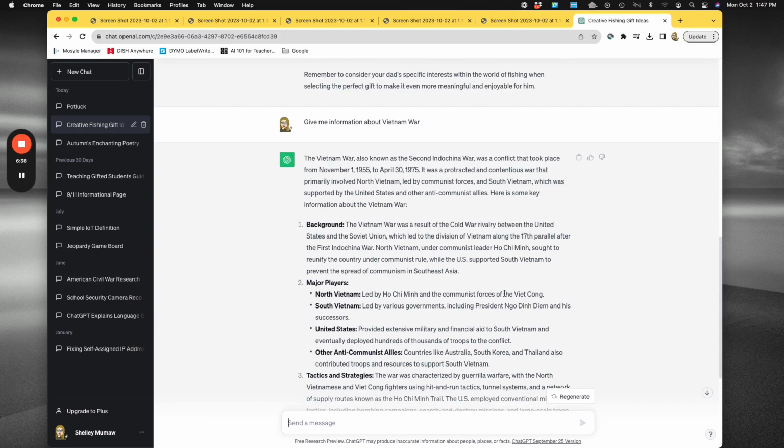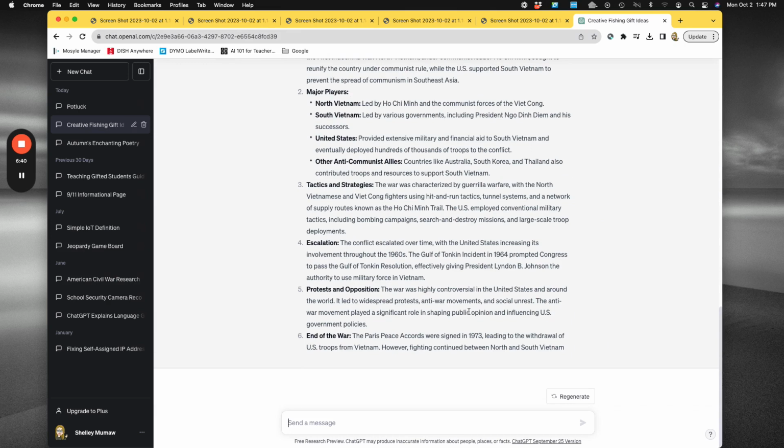So I can pick and choose. I can then also add information if I wanted to get some more detailed information about something. And then down below here, where my name is located, this is where I could change my settings and customize things a little bit further.